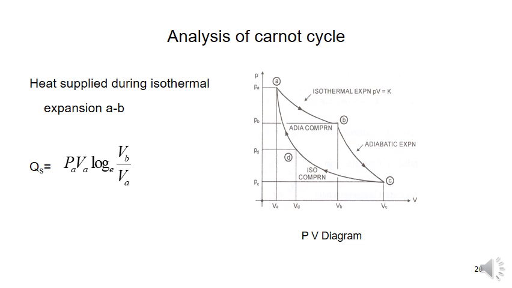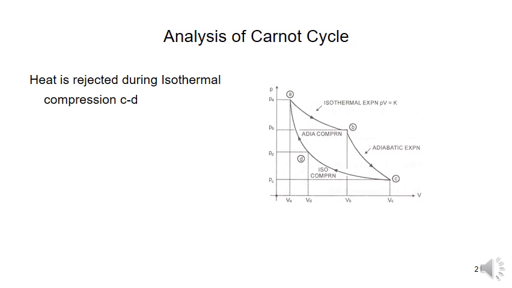Already we discussed that the heat supplied during the expansion process is P1 V1 log V2 by V1. Here we are taking A to B, that's why PA VA log VB by VA, or we can write RT1 log VB by VA. Heat rejected we can write as P3 V3 log V3 by V4 or RT2 log V3 by V4.